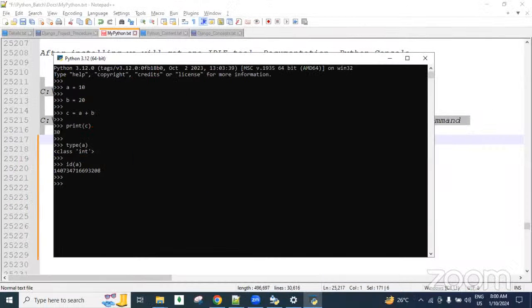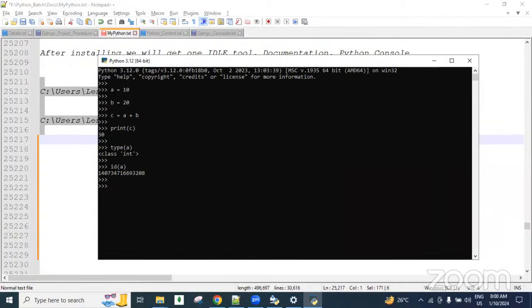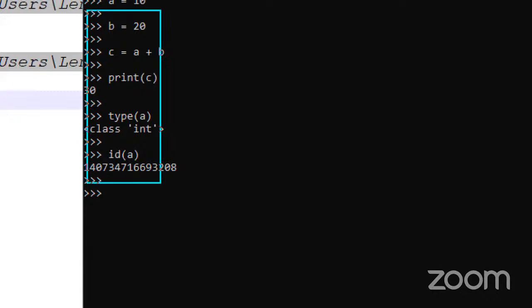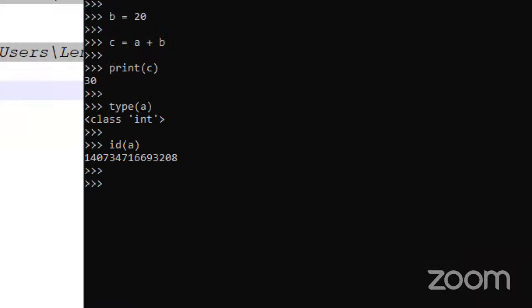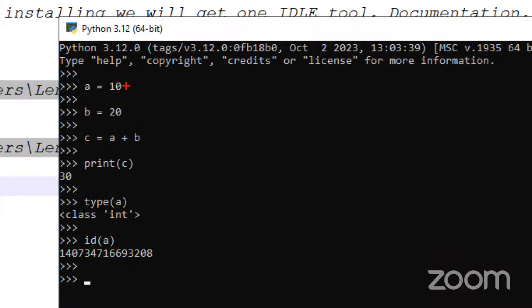So this black screen is the Python console, guys. This Python console is not suitable for developing many lines of code. If I want to create 50 lines of code at a time, it is not possible to write them here, as each line executes immediately. Once I type a line and press enter, that line immediately executes, creating one memory in the memory allocation, storing the value and referencing it to a variable. Here also it is the same thing, guys.